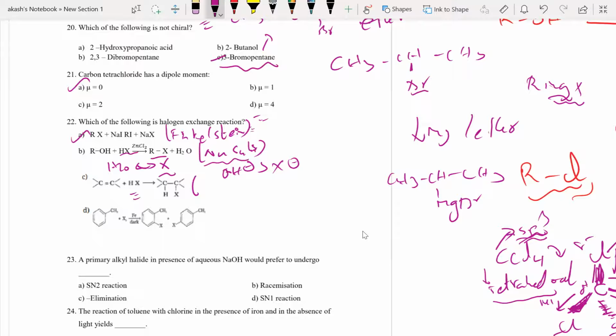In this case, halogen exchange means one halogen is replaced by another halogen. Is C elimination? No. This is simply an addition reaction.